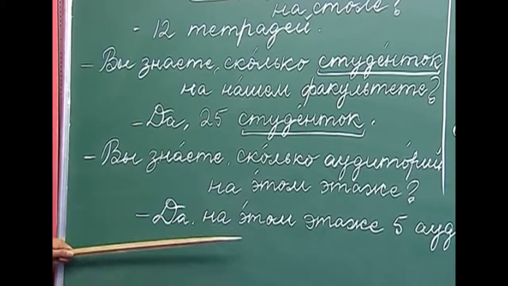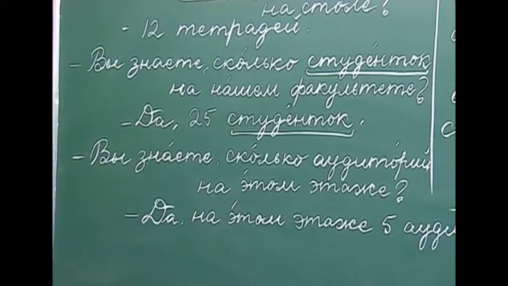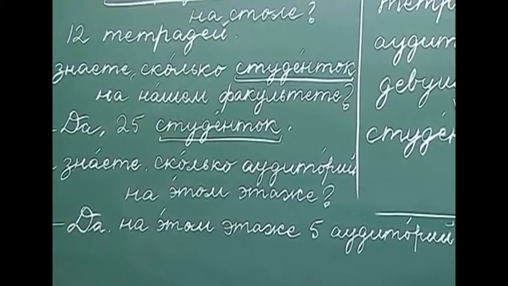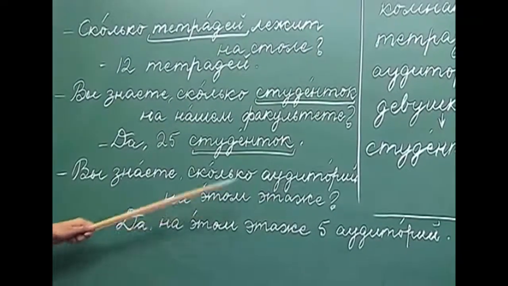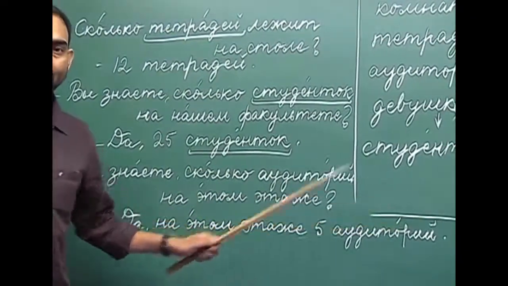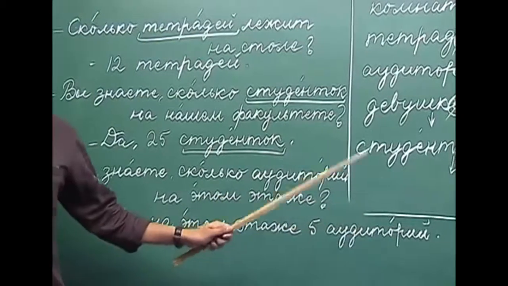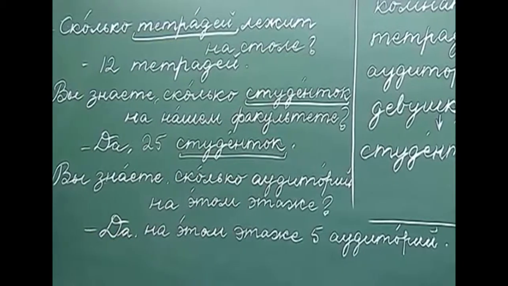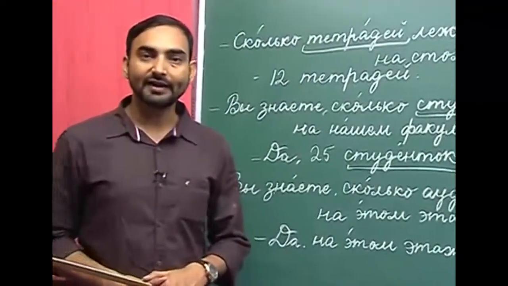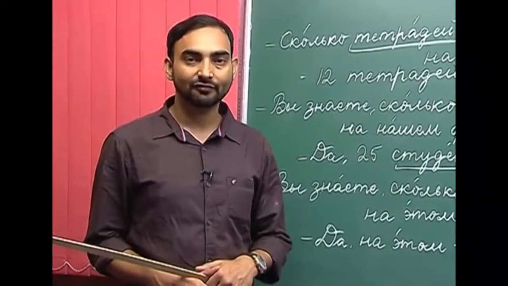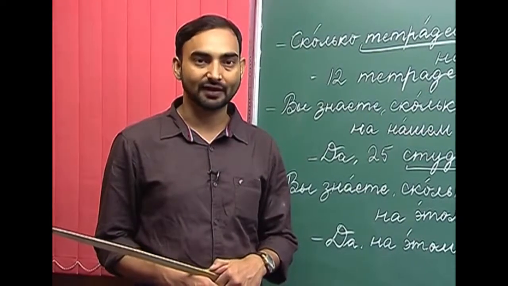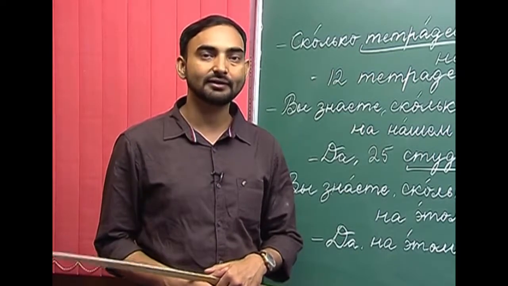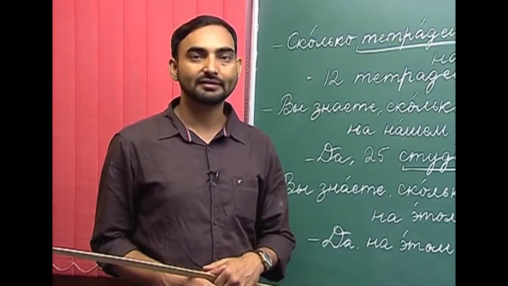So how do we answer this question? Да, я знаю, сколько аудиторий на этом этаже. Да, на этом этаже 5 аудиторий. There are 5 auditoriums or halls on this floor. So this is how we decline the feminine nouns in the genitive plural. So now we will look at the neuter gender nouns in the genitive plural.